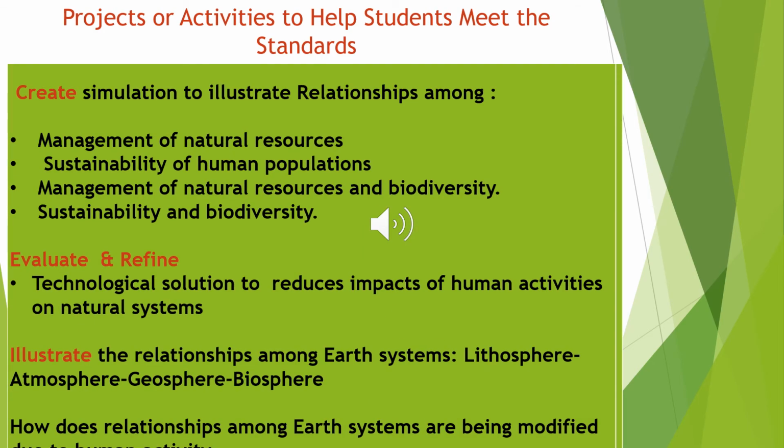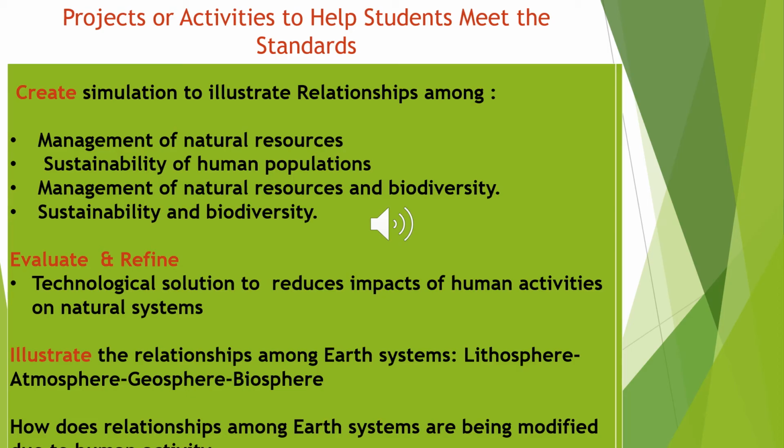Some other projects or activities to help students meet standards. Some students would be creating simulations to illustrate the relationship among management of natural resources, sustainability of human population, management of natural resources and biodiversity, sustainability and biodiversity. Other students will also be involved in evaluating and refining technical solutions to reduce the impact of human activities on natural systems.